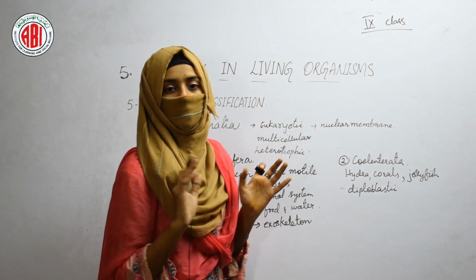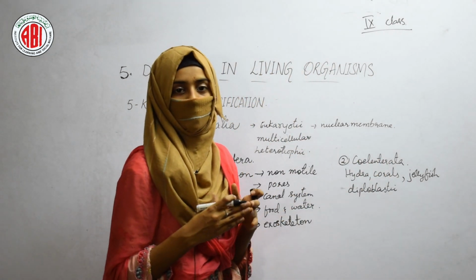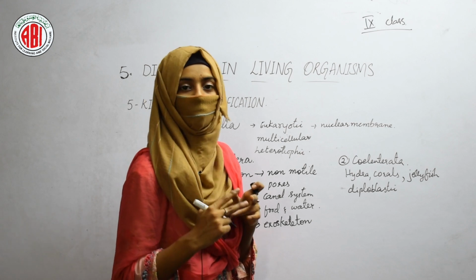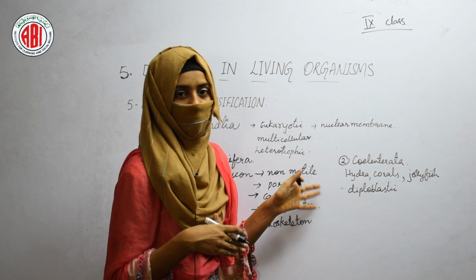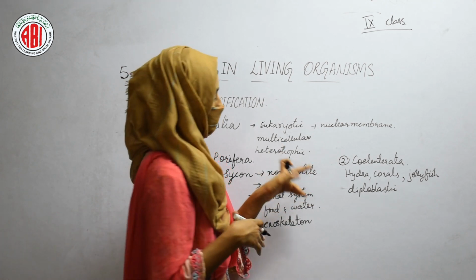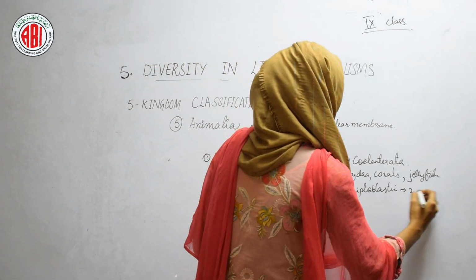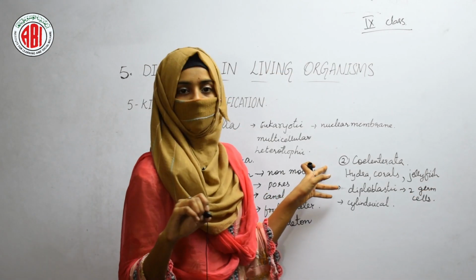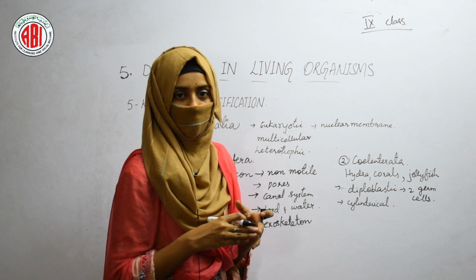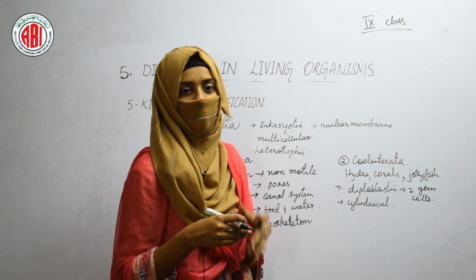Diploblastic means the origination of an organism from 2 germ layers. The 2 germ layers are involved in originating the body of the organism. So that type of organisms are called diploblastic, where 2 germ layers are involved in the origination of an animal. The body of these animals is cylindrical in shape, and a body cavity is also present.